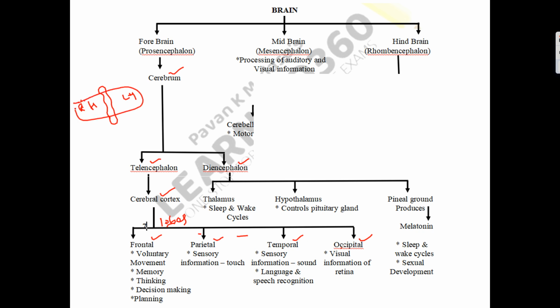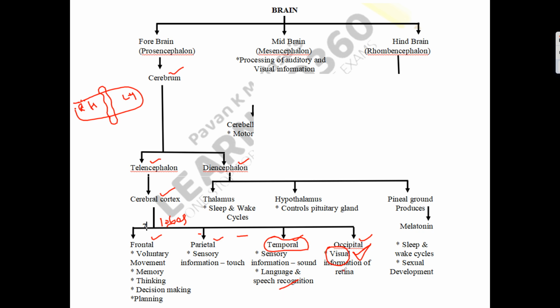Okay, so the occipital lobe is associated with vision. All the visual information is processed by the occipital lobe, and the temporal lobe is associated with speech or sound. So language processing and speech recognition are all under the control of the temporal lobe.